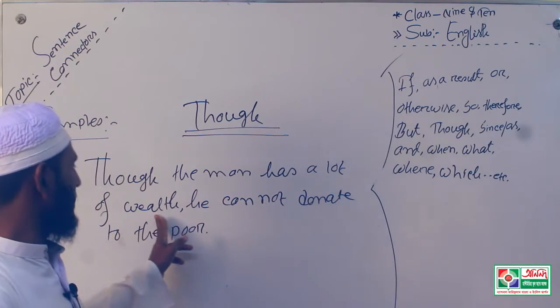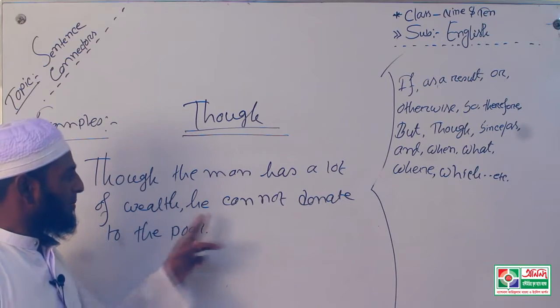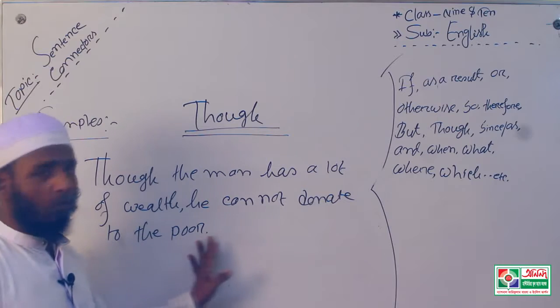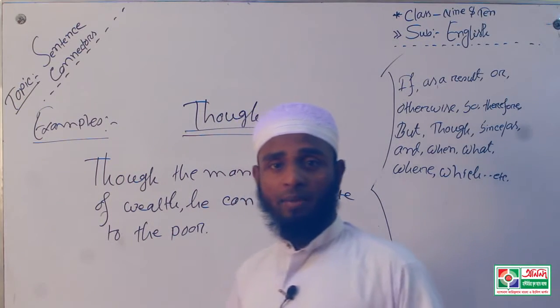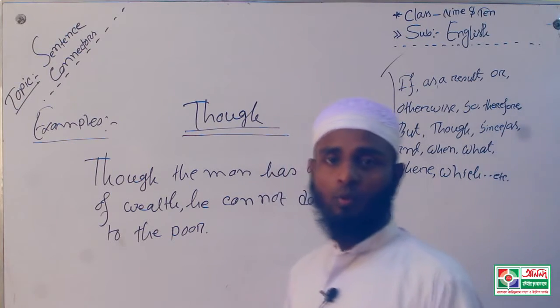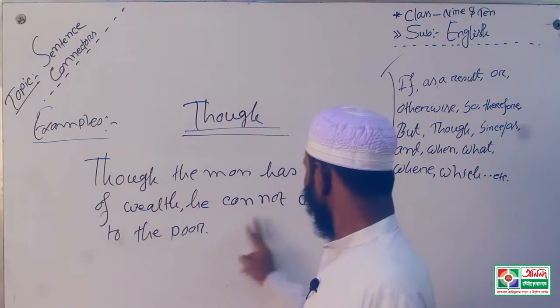That means the man has a lot of wealth, but he cannot donate to the poor. In spite of having a lot of wealth, the man cannot donate to the poor.